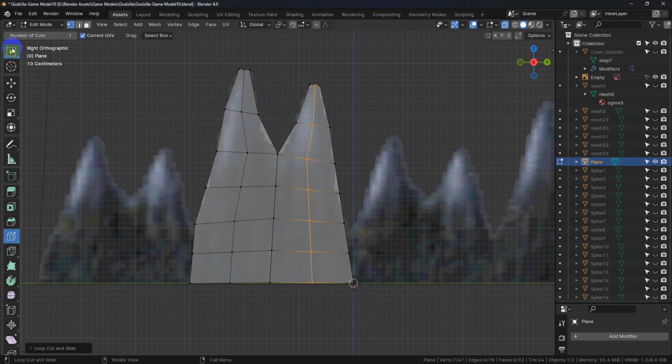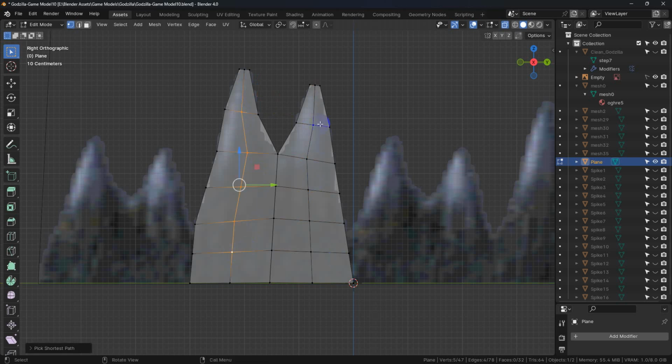And then we're going to split everything just like we've done before. And the same thing goes now. We'll hold down Control, which will select all of those.